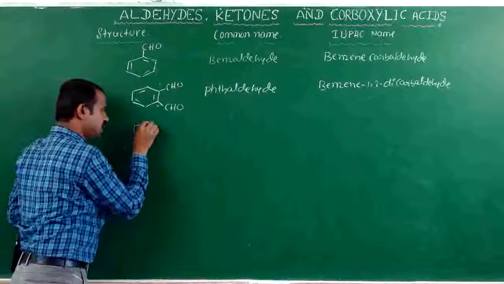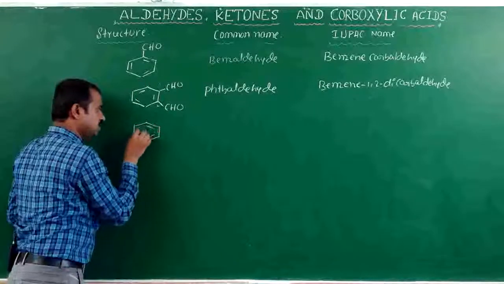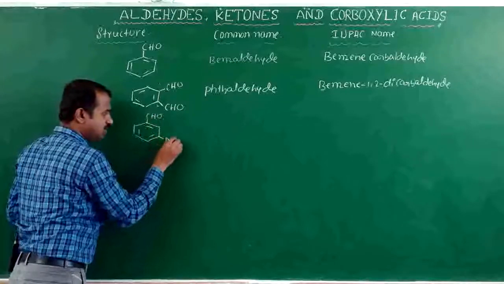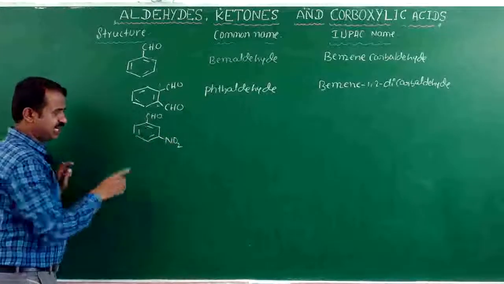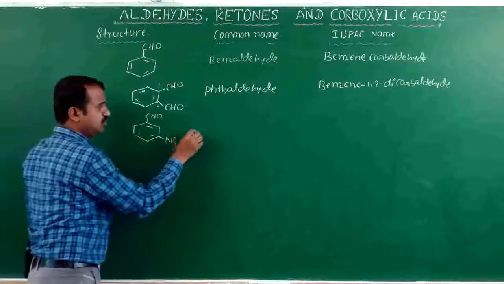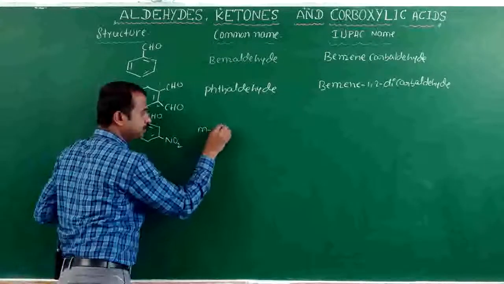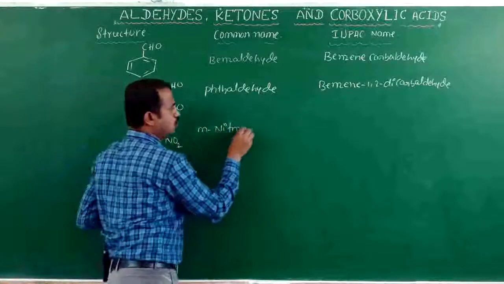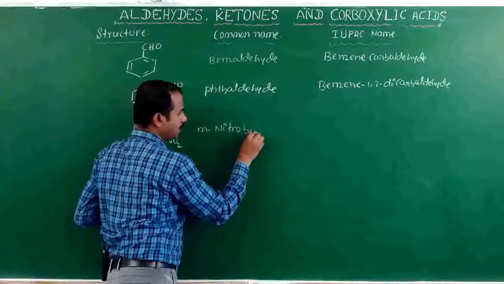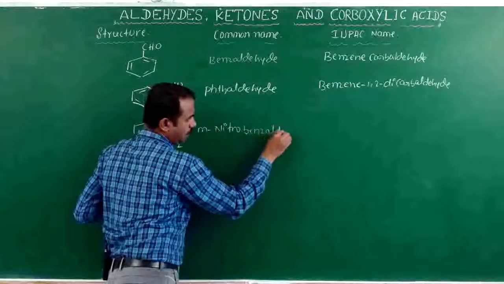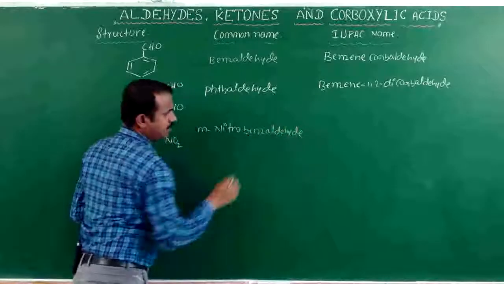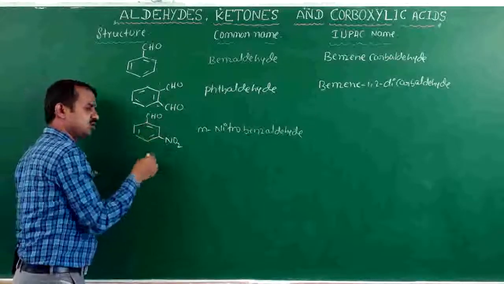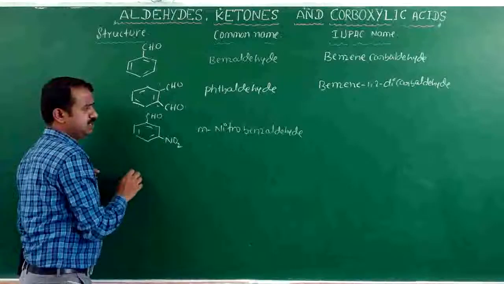Suppose here benzene contains aldehyde, CHO, and a nitro derivative. Which position? This is the meta position. Meta nitro benzaldehyde, or meta chloro, whatever it may be, meta nitro benzaldehyde.